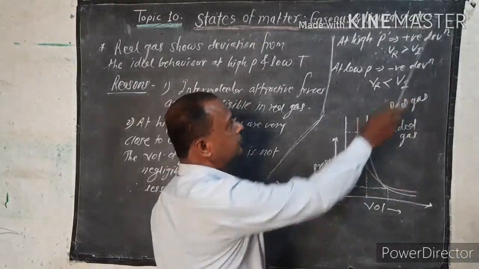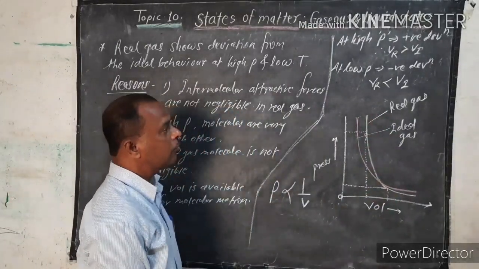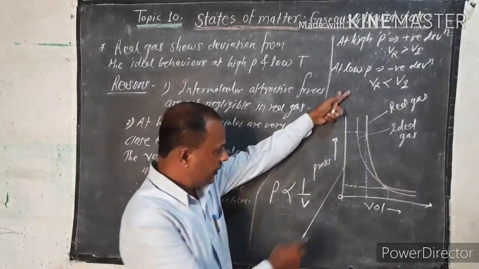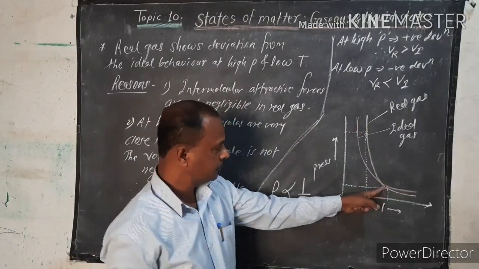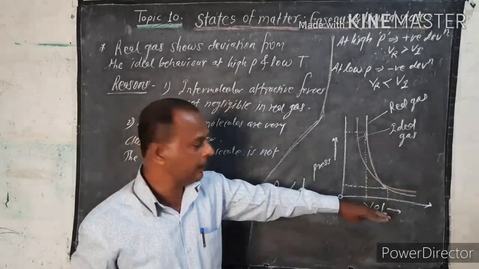So, that is the positive deviation at high pressure. This is just the positive deviation, more volume, increased volume. But at low pressure, what happens? Look here, at low pressure, this real gas, the way of that just comes right like this.